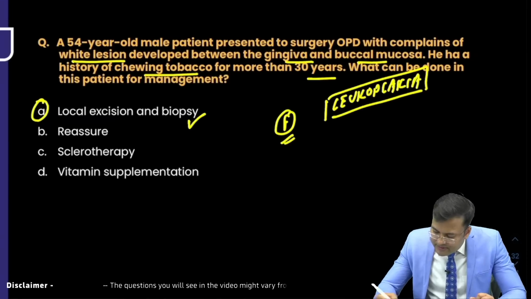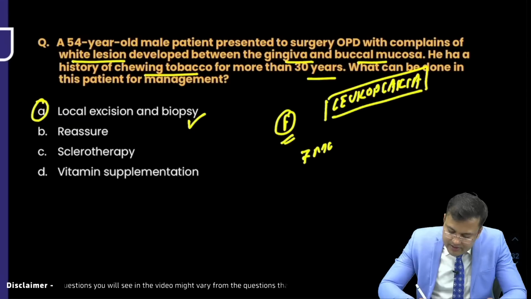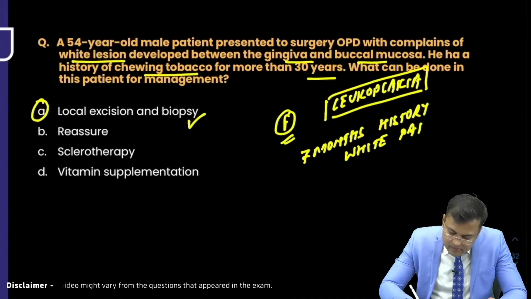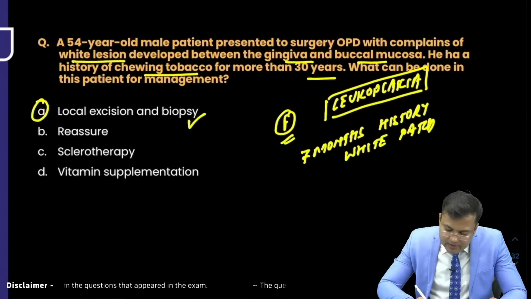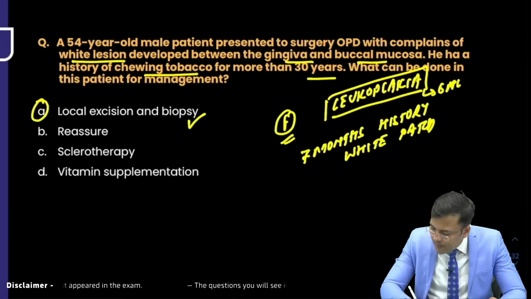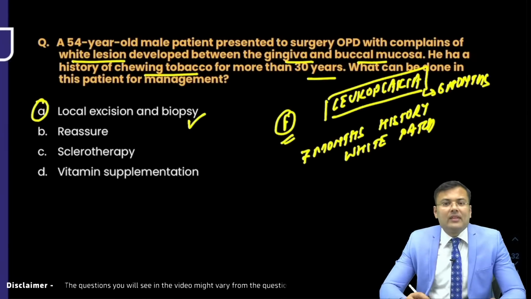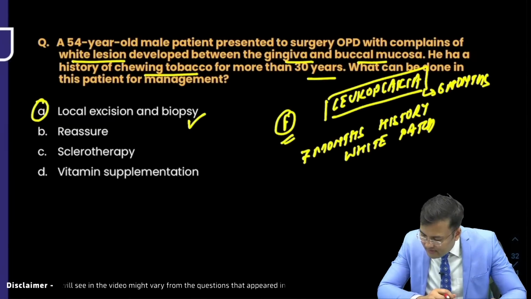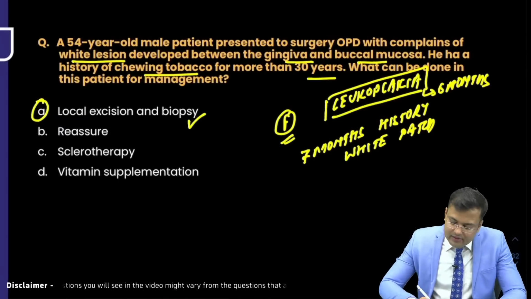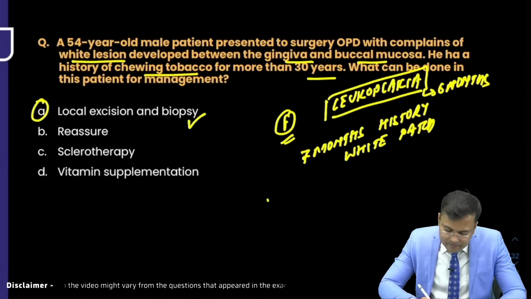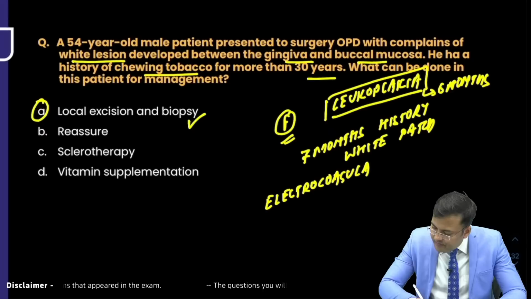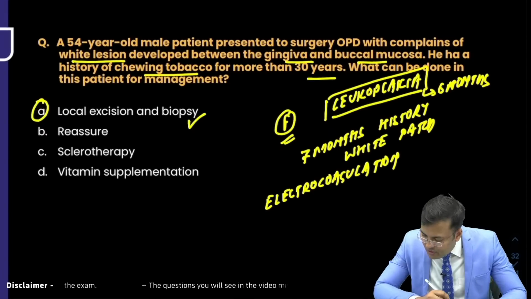So, 7 months history with white patch, and there was leukoplakia for 6 months. Okay Ashok. Electrocoagulation with some solution. Electrocoagulation. Okay Ashok, thank you.